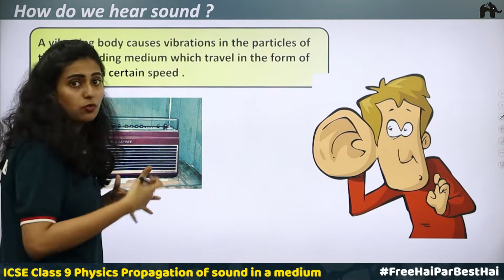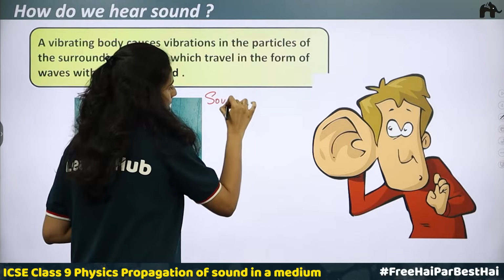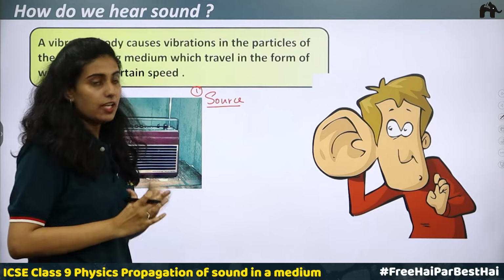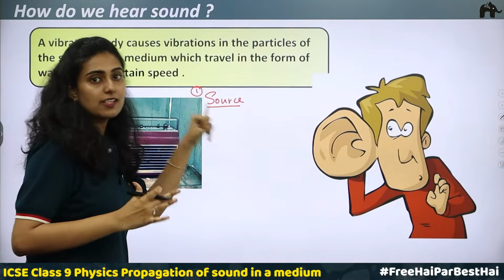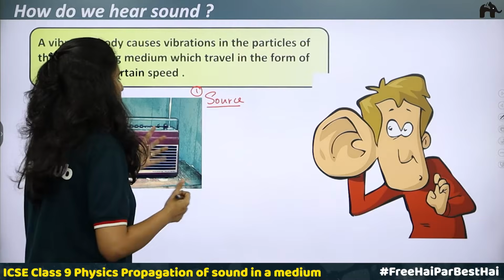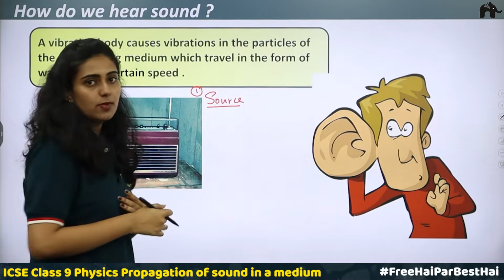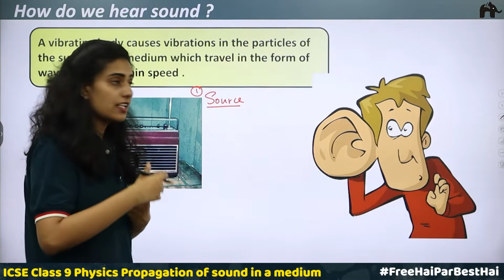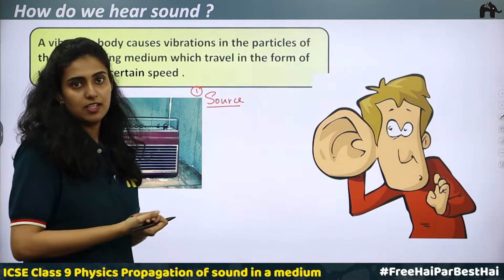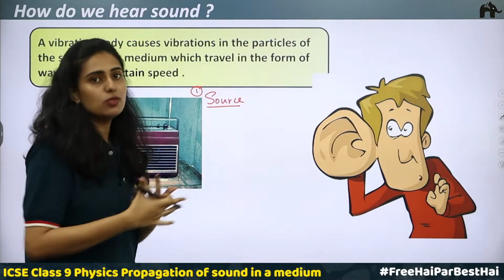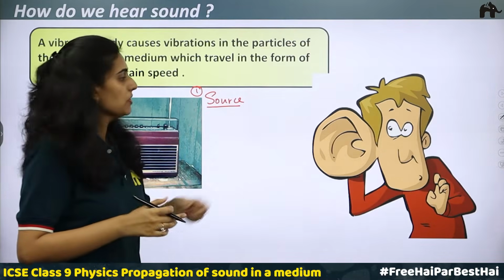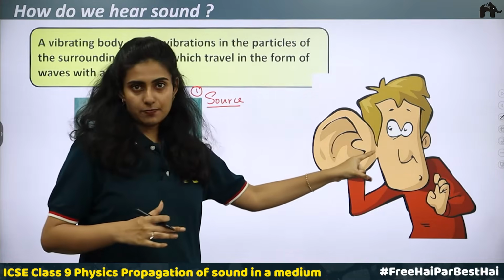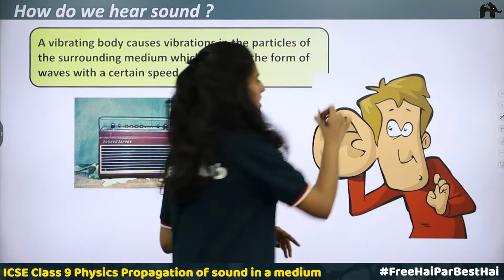Producer of sound we call the source. So first thing, there is a source. How do we hear sound? To hear a sound, the first thing that is required is a source, something that produces sound. The radio is producing sound. In the previous cases we have discussed housefly, mosquito, school bell, students singing the national anthem, then vehicle horn. They are producing the sound, so these are the sources. And a person is able to hear the sound. The sensation of hearing is produced in his ears. So this person is called the receiver.